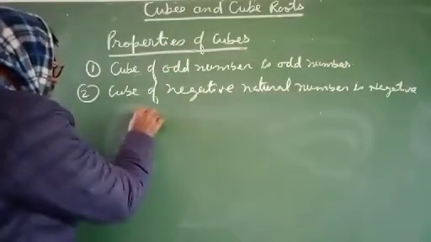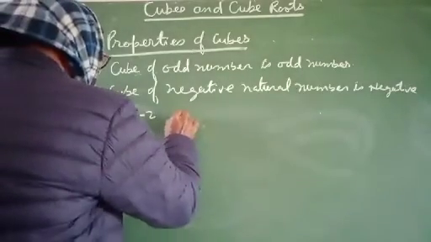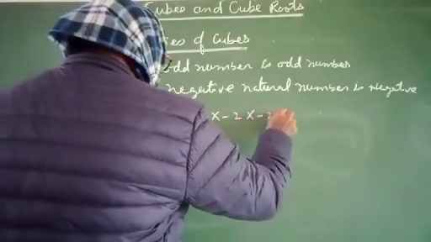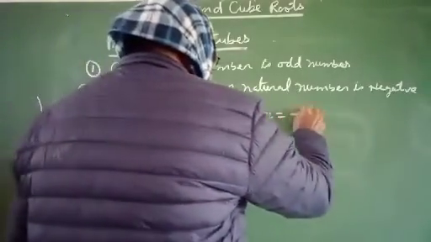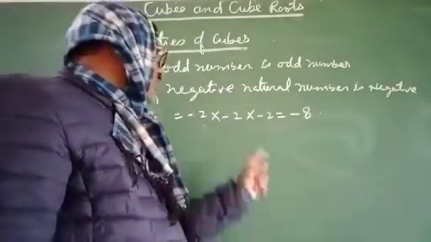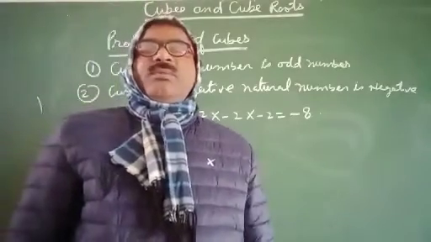Suppose that we take minus 2. The cube of minus 2 will be minus 2 multiply minus 2 multiply minus 2, which will be minus 8. So the cube of any negative number is a negative number.